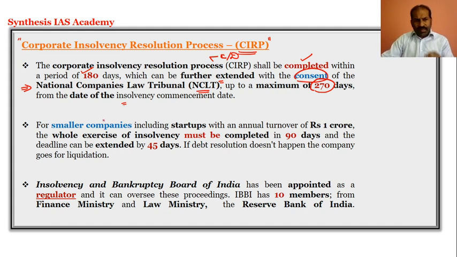And this will even be applicable to smaller companies or startups whose turnover is up to rupees 1 crore, wherein the entire insolvency exercise must be completed in 90 days. We discussed that it should be a period of 180 days, or it can be extended with the consent of NCLT to a maximum of 270. But for smaller companies or startups, the insolvency must be completed within 90 days, and the deadline can be extended for another 45 days.